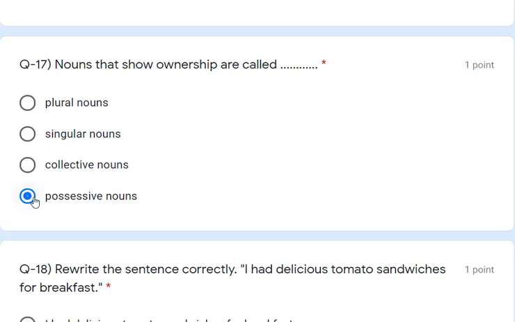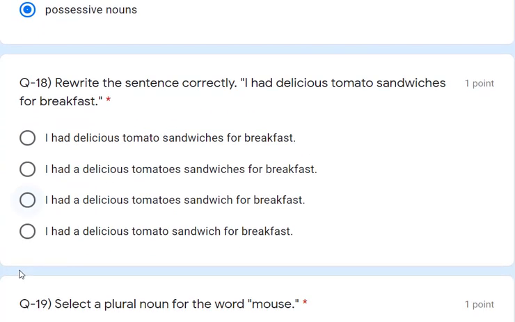Okay. Now let's see question number 18. What it says is, rewrite the sentence correctly. I had a delicious tomato sandwiches for the breakfast. So we need to rewrite. You see here, this is written wrong. We need to write it with the correct one. So which is the correct one?